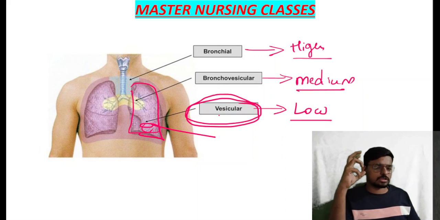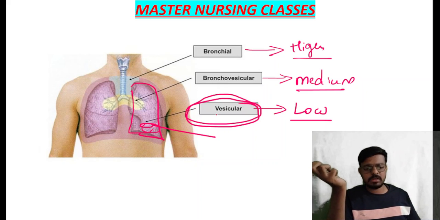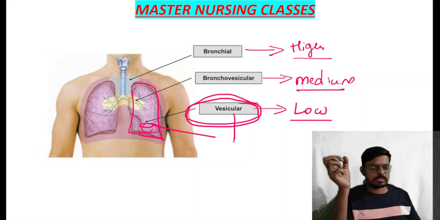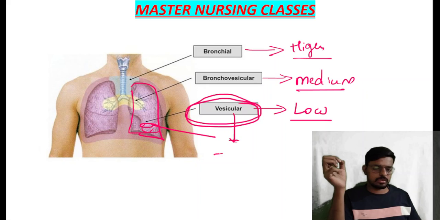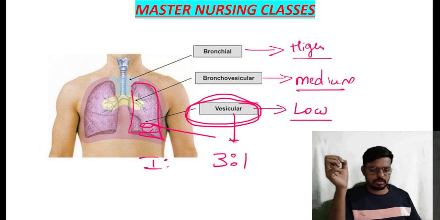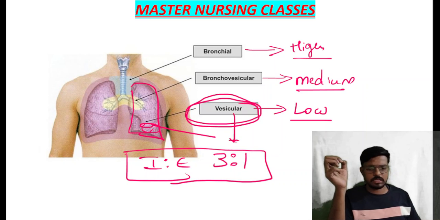Questions will come on this. In vesicular lung sounds, inspiration is longer than expiration, a 3:1 ratio. This inspiration to expiration ratio is calculated in the vesicular area, meaning the entire lung area.